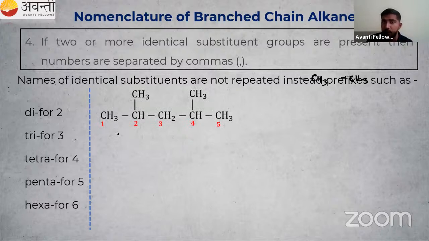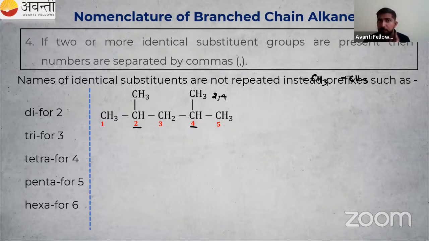So let us go for an example. First, identify the longest carbon chain, then give the numbers so that our branches get the lowest possible numbers. You know how to number this one. Then check it. Second position, we have a methyl group. In the fourth position also, a methyl group. There are two methyl groups, so I have to write 2, 4. These are the positions of the two methyl groups.